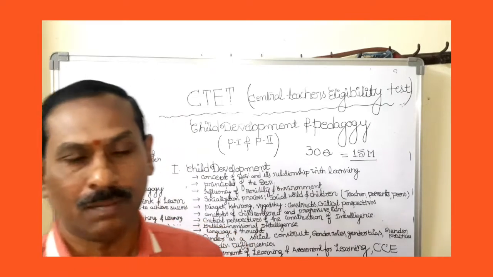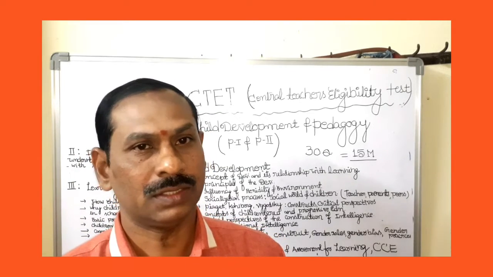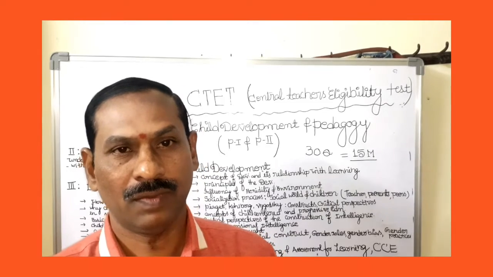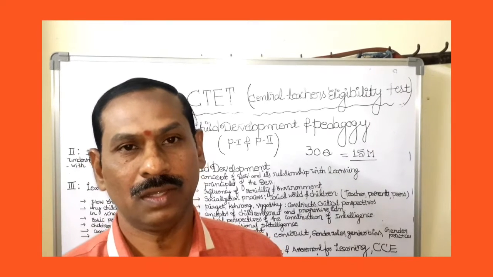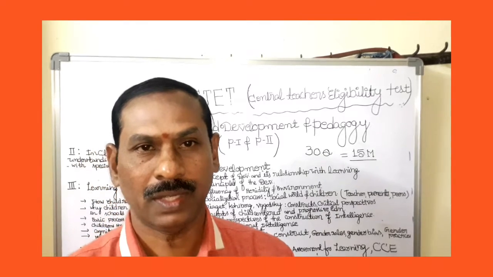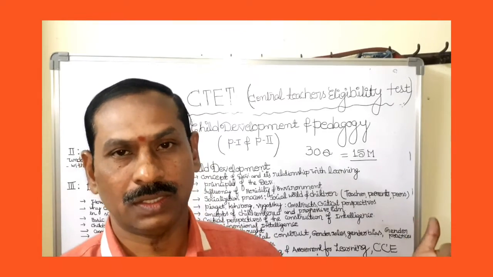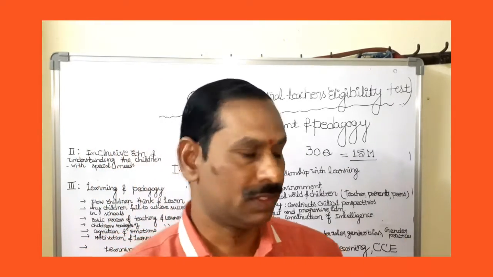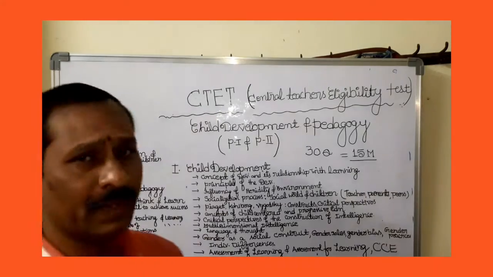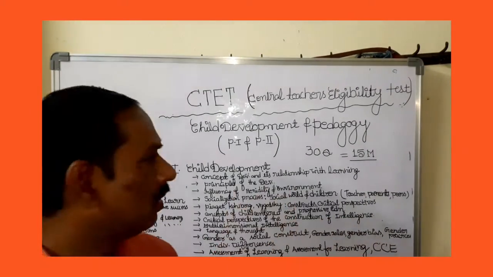It is a very important area in the Central Teachers Eligibility Test. If you want to become a teacher, you definitely have to know child development and pedagogy. That's why this area is included in this teachers eligibility test. Okay, let us see the syllabus and areas concerned.